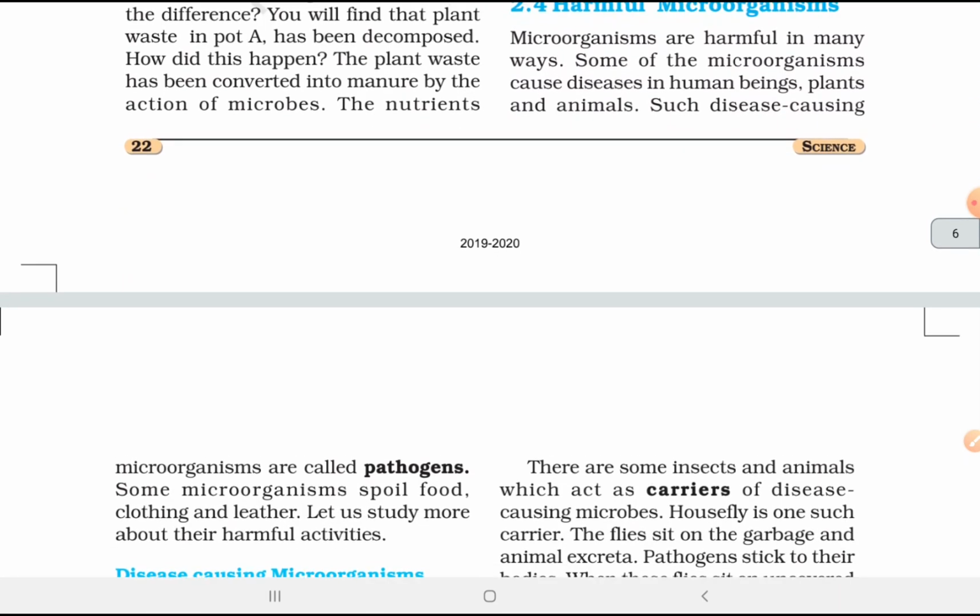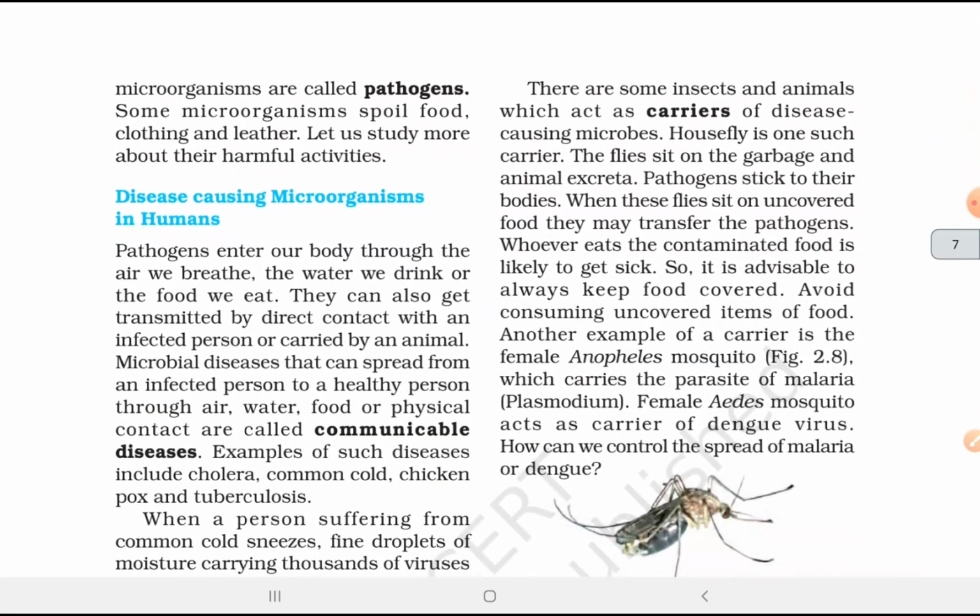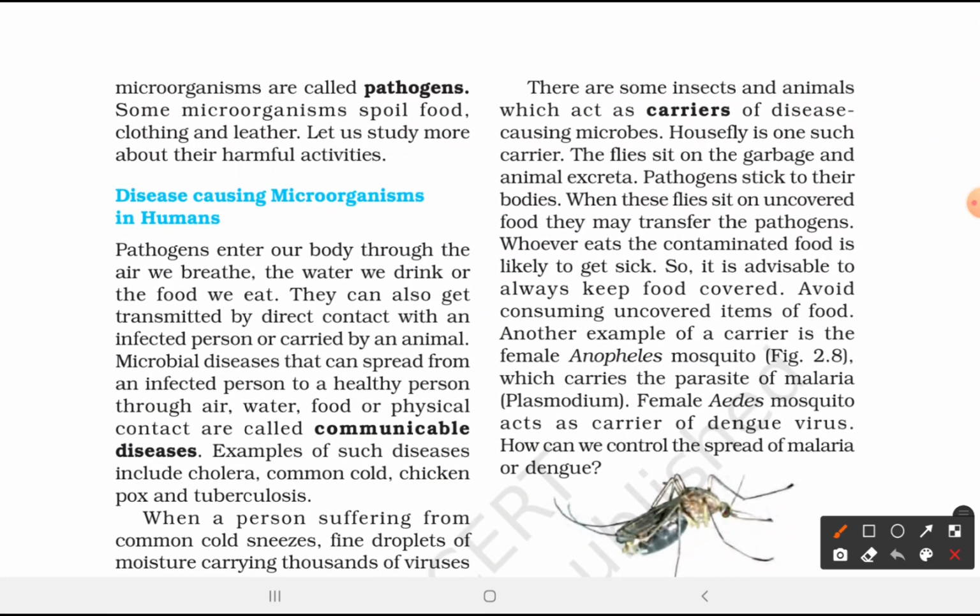Harmful microorganisms. Microorganisms are harmful in many ways. Some of the microorganisms cause diseases in human beings, plants and animals. Such disease-causing microorganisms are called pathogens. Some of the microorganisms spoil food, clothing and leather. Let us study more about the harmful activities.